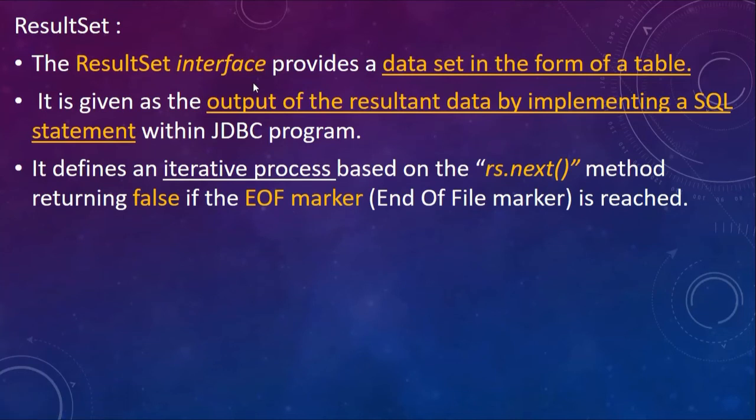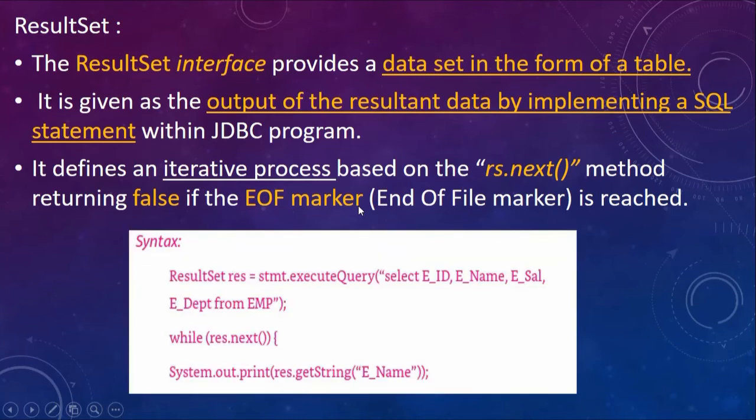The ResultSet interface defines an iterative process based on the rs.next method. It returns false if the end of file is reached, otherwise it returns true. As an example, suppose I fire this query on the database. I am saying ResultSet res equals statement.executeQuery. So I am executing this query. What is the query? Select eid, ename, esalary, edepartment. That means I want to show the values of employee ID, employee name, employee salary and employee department from employee.